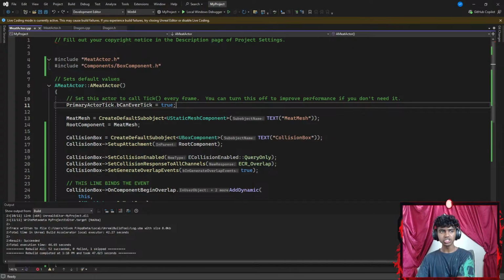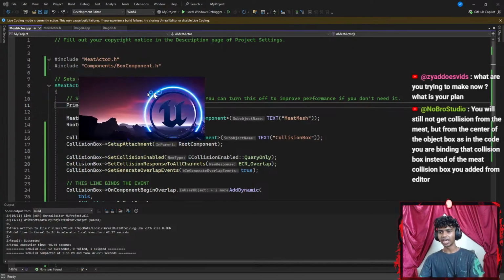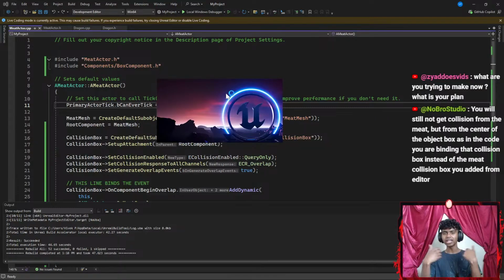What are you trying to make now? What is your plan? Honestly, I am working on collision events in Unreal Engine. So when two objects actually collide, they say something like they collided.